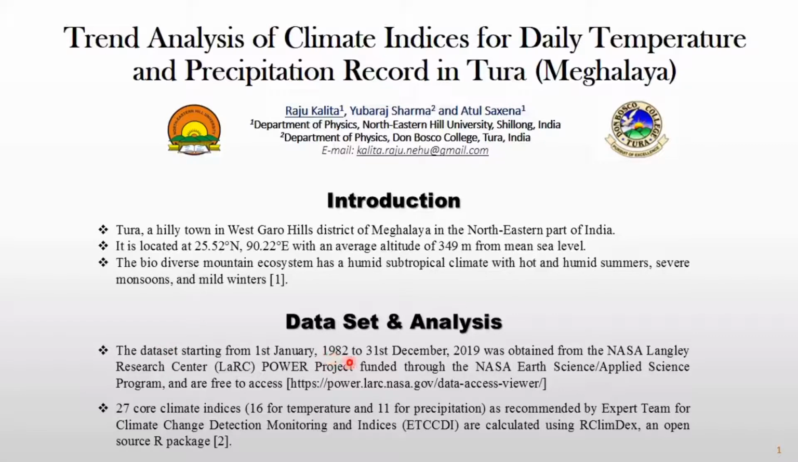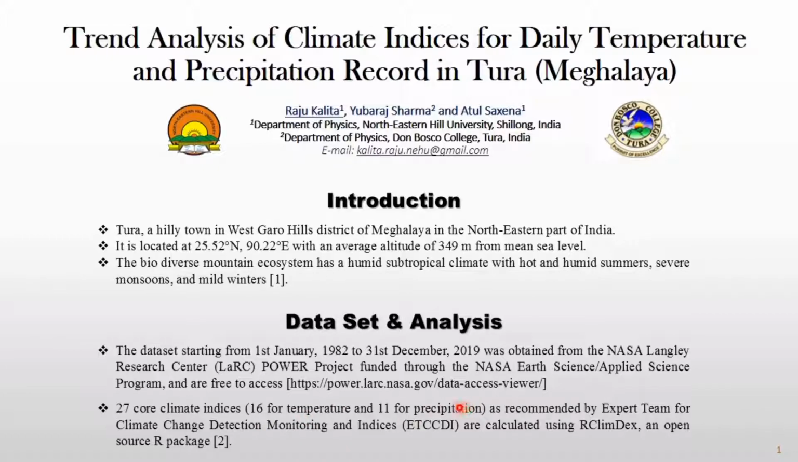Dataset and analysis. The dataset, from 1st January 1982 to 31st December 2019, was obtained from the NASA Langley Research Center Power Project, funded through the NASA Earth Science Applied Science Program, and it is free to access. 27 core climate indices, as recommended by the expert team for climate change detection and monitoring, are calculated using ArcClimateX and the open source R package.